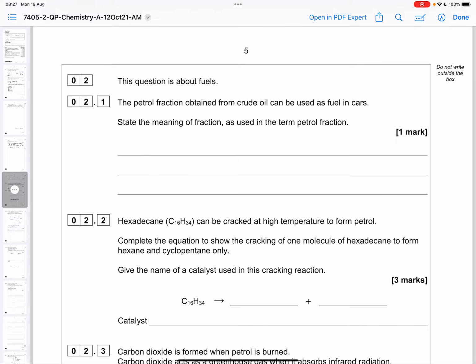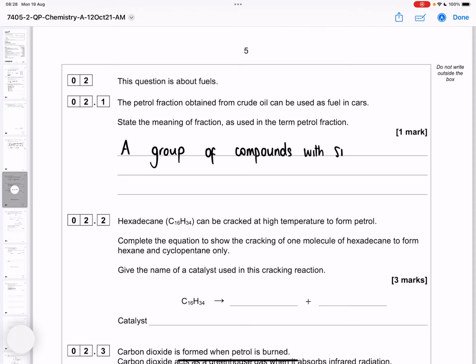So when we're doing our fractional distillation, we're getting these groups of compounds that have similar boiling points off together as a fraction. In petroleum fractional distillation, they tend to be hydrocarbons, but you could just say a group of compounds, or you could say a group of hydrocarbons. So with similar boiling points, they have similar sizes. That's why they come off together.